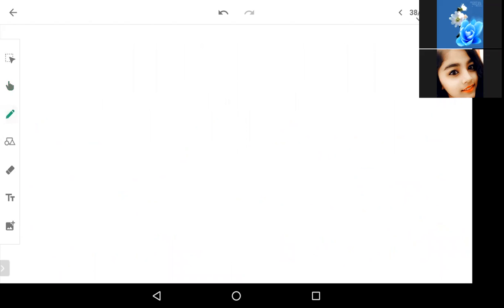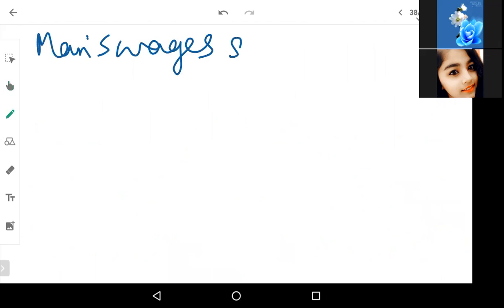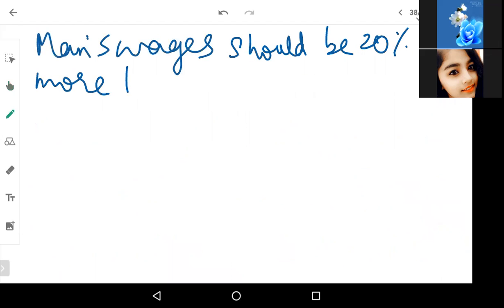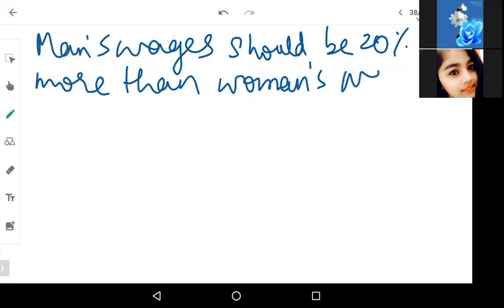So, what will happen is, the man's new wages once after increase should be 20% more than women's wage.